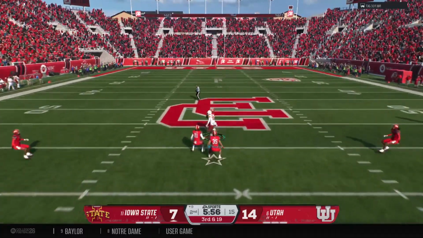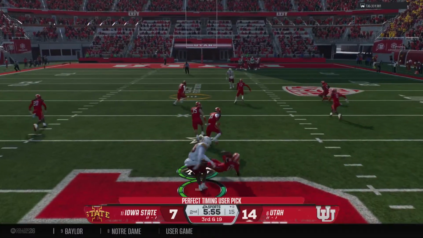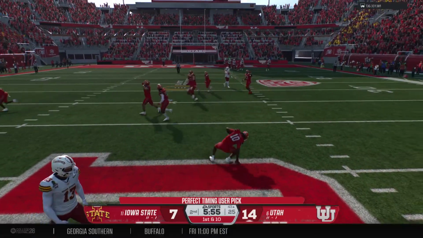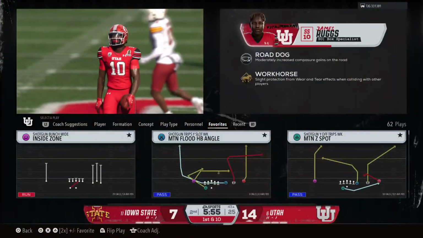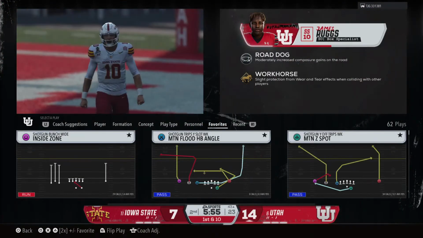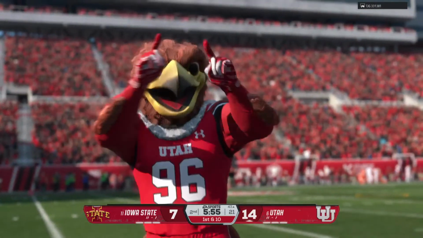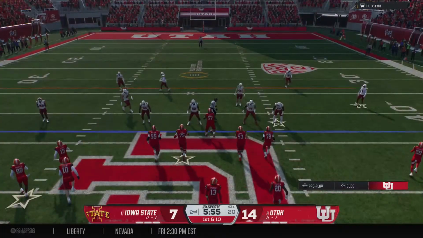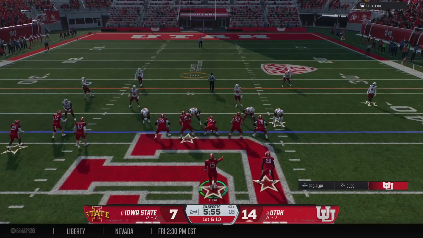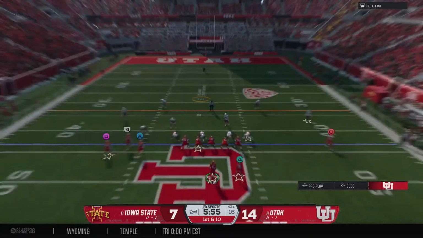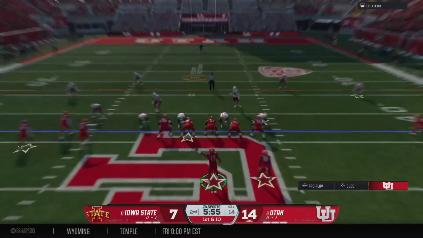Here's the throw deep downfield. The QB throws his third pick of the day. They get him down after a short return, but the takeaway sets up the offense at the 43. It's third and long, so as an offensive coordinator, you can either play it conservative or trust your quarterback and take a shot downfield. They elect the latter, and it ends up backfiring on them.